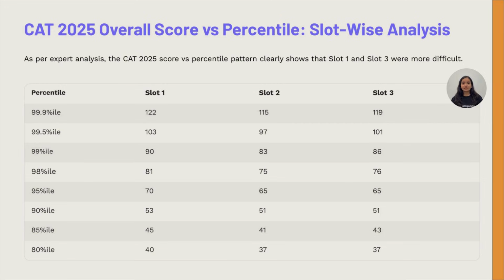Similarly, for a 95 percentile, the required score would be 70 in slot 1, 65 in slot 2, and 65 in slot 3. These variations highlight the impact of slot difficulty on your overall score and percentile ranking.